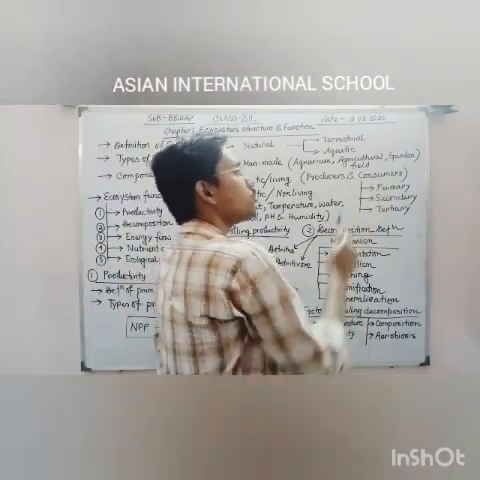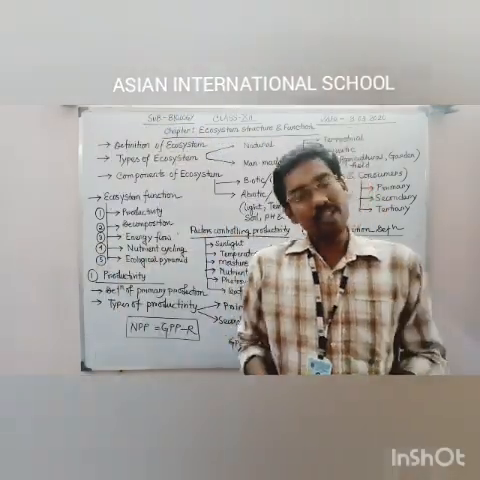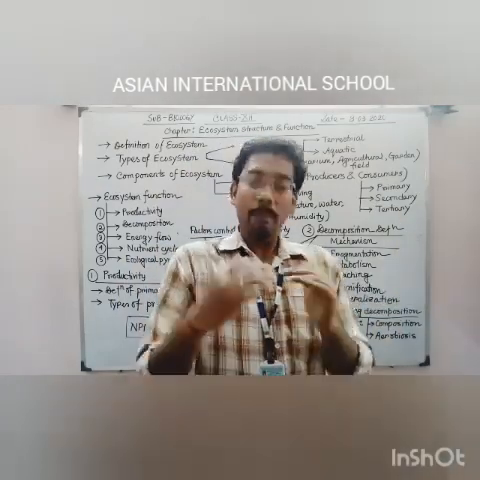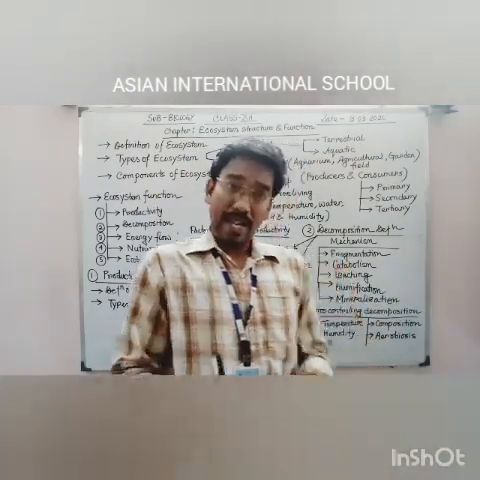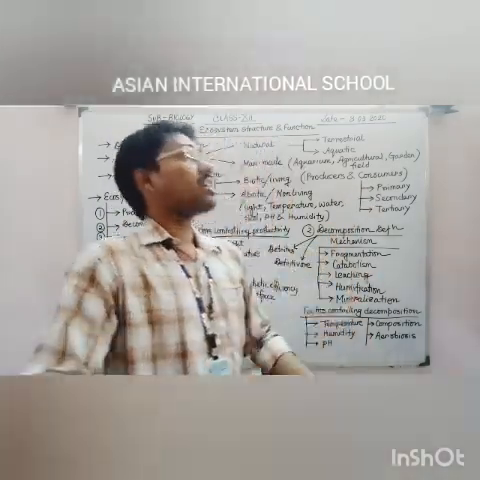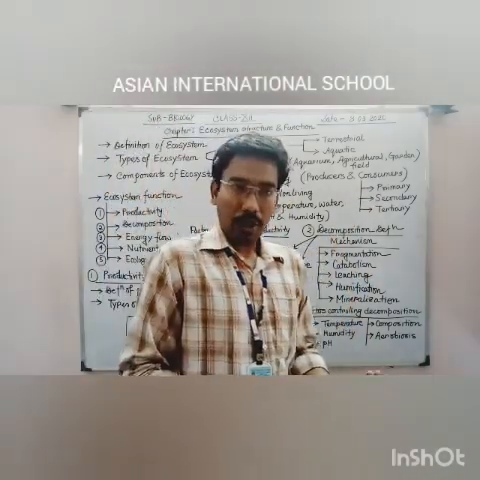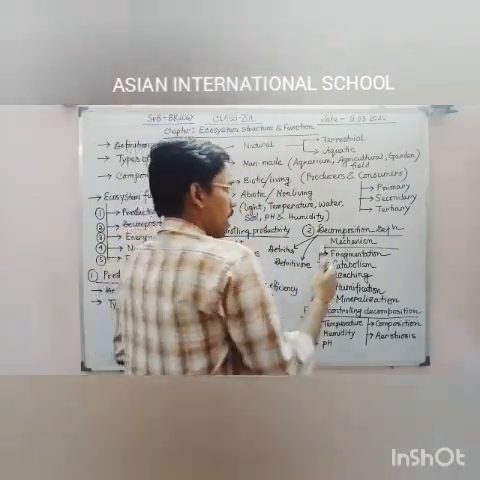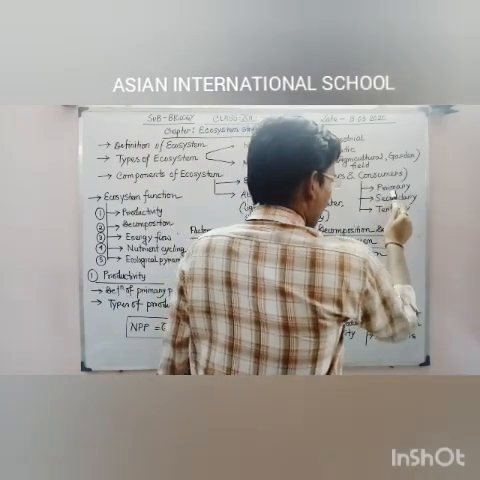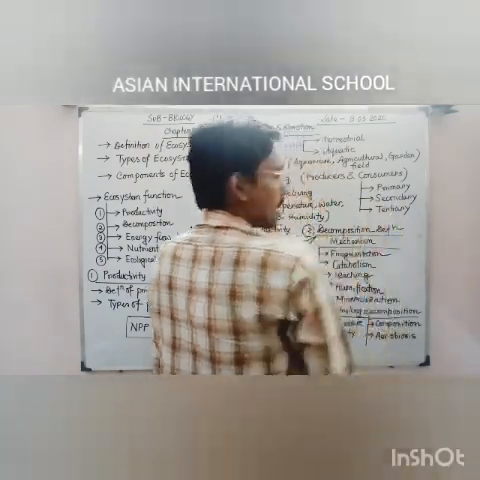Second, consumers. Consumers are those organisms who are fully dependent on producers, directly or indirectly. They consume the plant product as their food, and they get nourishment, they grow, and their development also happens. So consumers we have segregated into three different categories: primary consumer, secondary consumer, tertiary consumer.